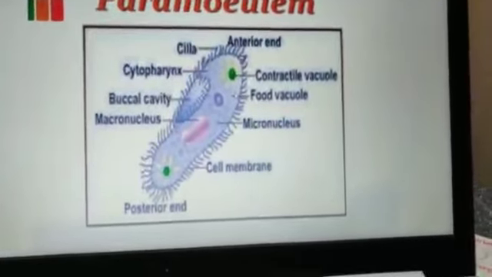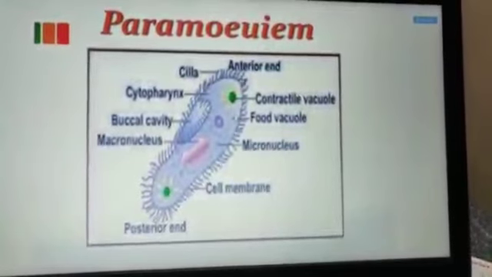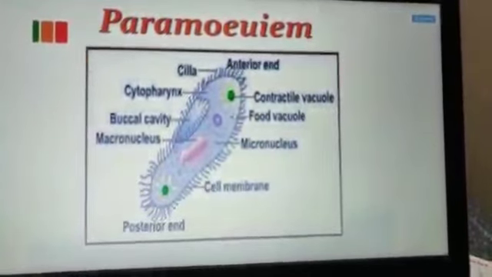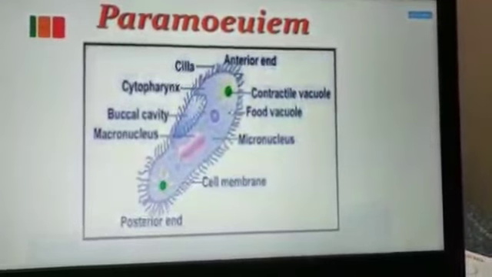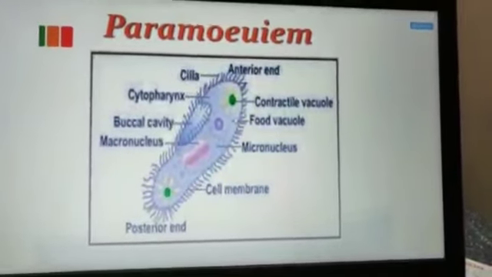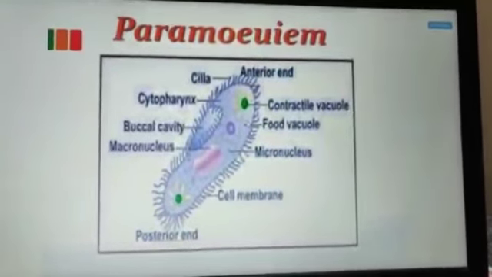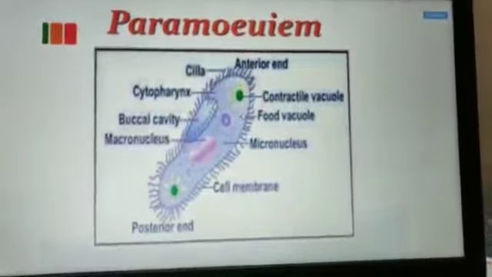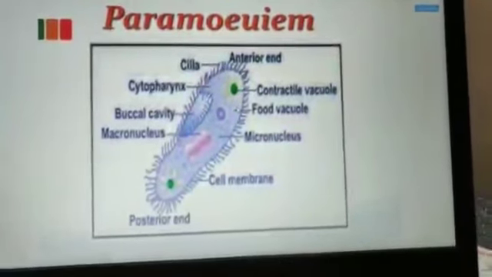Now this is a slipper-shaped body, that is a paramecium. You are able to see the different parts. Cilia is the outermost covering, thread-like structures which help in movement. Buccal cavity, cell membrane, food vacuole, contractile vacuole. The food vacuole helps in digestion of food, and the contractile vacuole helps in the excretion process.